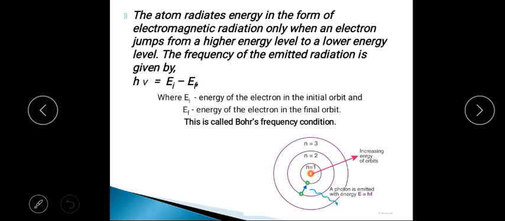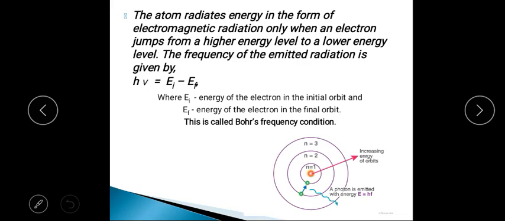And according to Planck's quantum theory, the energy of the emitted photon is given by E is equal to h nu. So here energy is emitted in the form of electromagnetic radiation, right? And the energy is given by E is equal to h nu, where nu is the frequency of radiation. So here E is equal to h nu, that is the energy of the emitted photon, and that energy is equal to the difference between the energy levels in which the transition takes place, right?